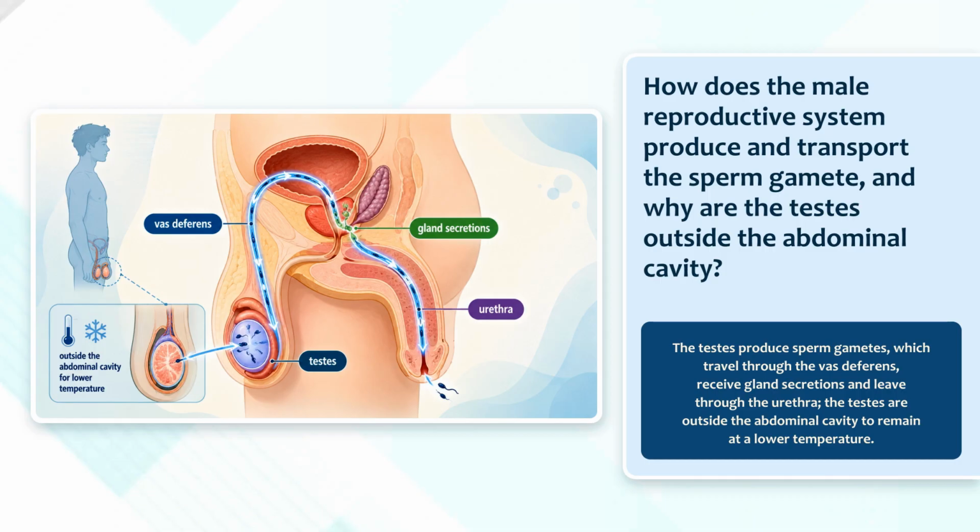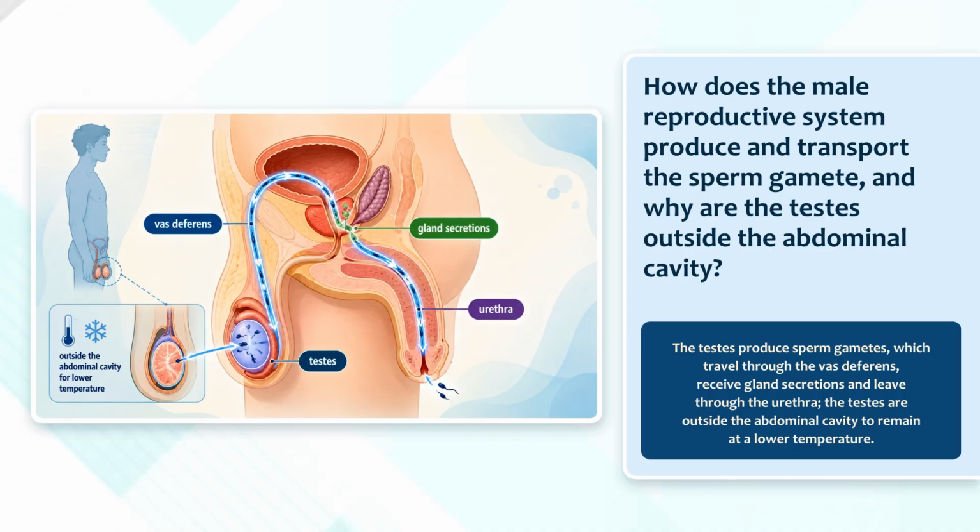How does the male reproductive system produce and transport the sperm gamete, and why are the testes outside the abdominal cavity? The arrows and temperature cue give the complete explanation. The testes produce sperm gametes, which travel through the vas deferens, receive gland secretions, and leave through the urethra. The testes are outside the abdominal cavity to remain at a lower temperature. The diagram separates production, transport, and exit.